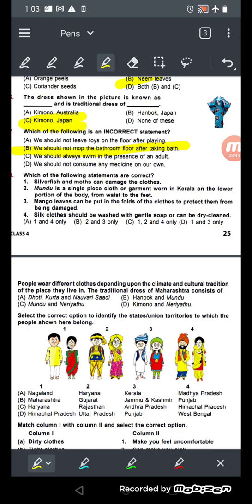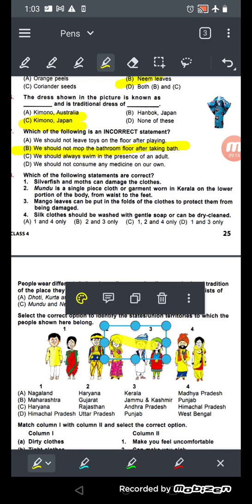Mundo is a single piece of clothing, a garment worn in Kerala on the lower portion of the body from waist to feet. Now, mango leaves can be put in the fold of clothes to protect them from being damaged. It's wrong. And number 4, silk clothes should be washed with gentle soap or can be dry cleaned. Number 4 can also be right. So what will be the right answer?